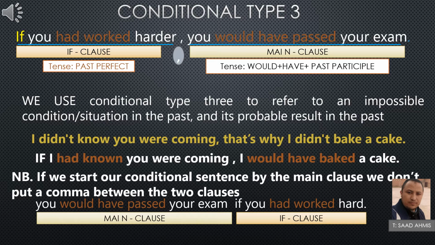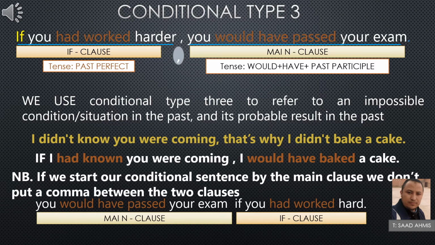Good. Now we move to the next clause, which is the main or result clause. As you see here, the form we have is would plus have plus the past participle of the verb. And of course, you see that we have a comma between the two clauses. Good. So from here, we understand that we use conditional type three to refer to an impossible condition or situation in the past and its probable result in the past.